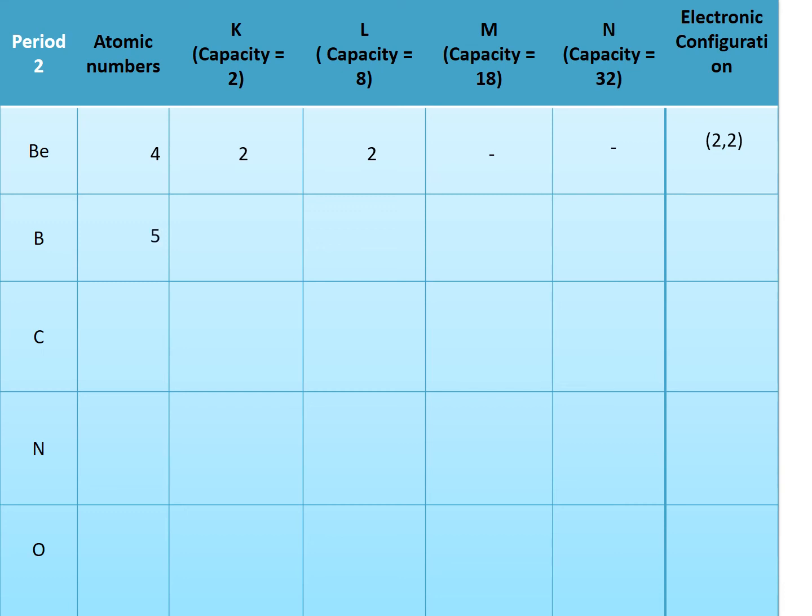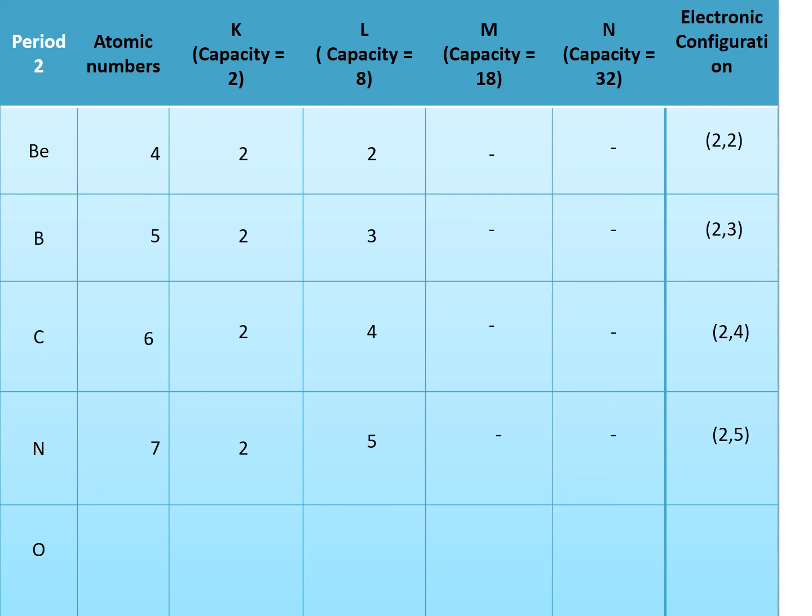Boron has atomic number of 5. From 5, 2 will go into the first shell. The remaining 3 go into the second shell. The other 2 remain empty. Electronic configuration is 2, 3. Carbon has 6 electrons. From 6 electrons, I will put 2 in the first shell, 4 in the second shell. The other 2 remain empty. So the electronic configuration is 2, 4. Nitrogen has atomic number of 7. From 7, 2 electrons I will put in the first shell, 5 in the second. The other 2 remain empty. So it is 2, 5.